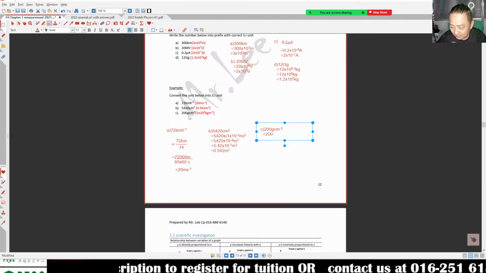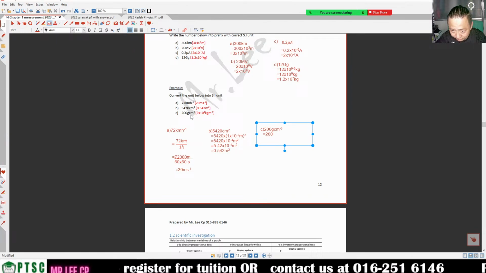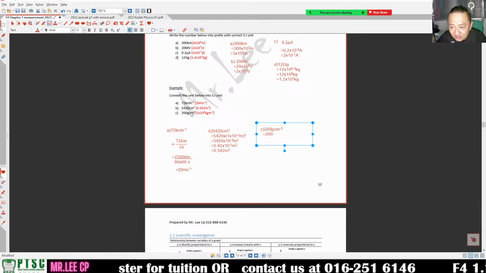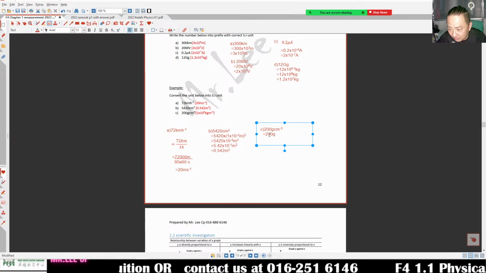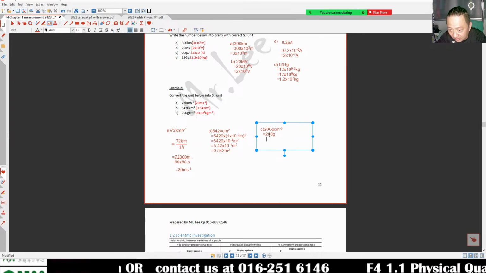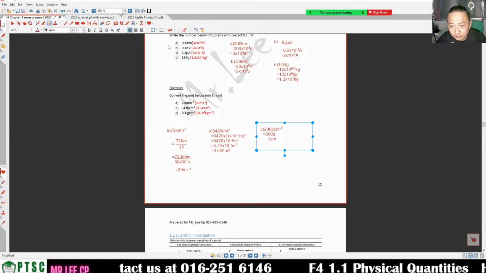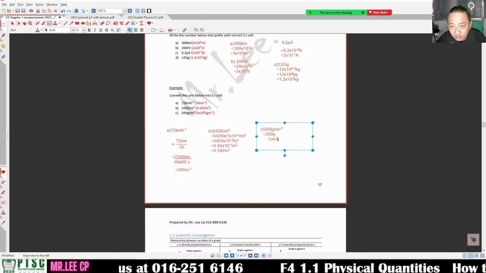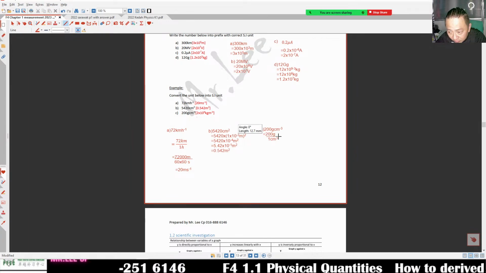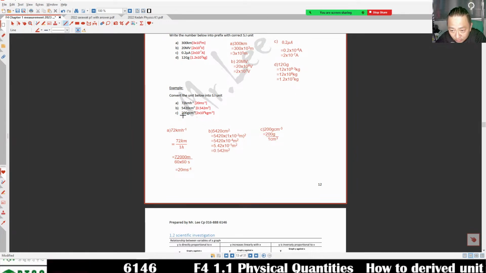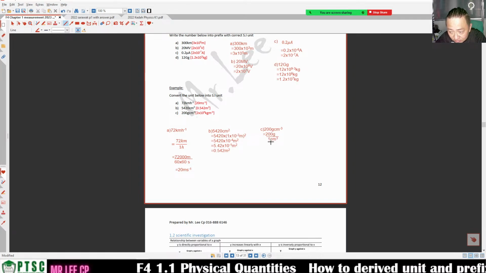So gram per cm cube: this is gram, this one is cm, 1 cm cube. 200 gram divided by 1 cm cube. That's why we got 200 gram cm minus 3.